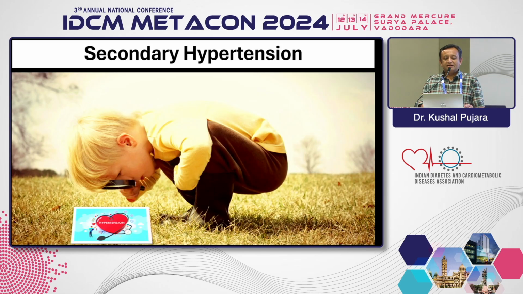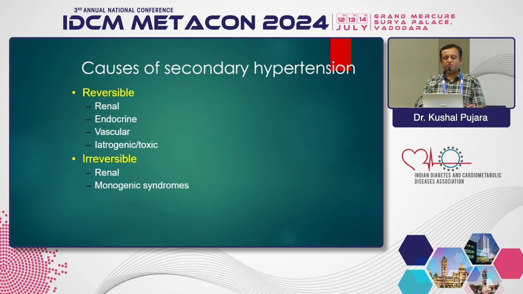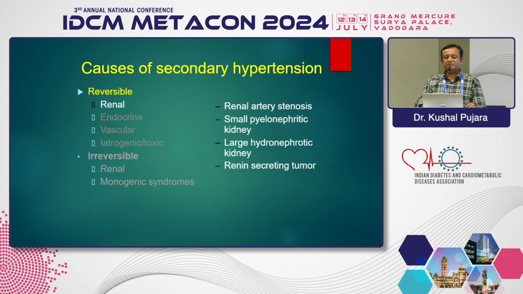Secondary hypertension is only 5% of patients, so it is not so common, but these are the different reasons we go through initially. There are renal causes, endocrine causes, vascular causes, and iatrogenic causes. Some causes are reversible, some are irreversible. First, renal artery stenosis is one common cause we should not miss in our practice. Second are the small pyelonephritic kidney, the large hydronephrotic kidney, and renal tumor.